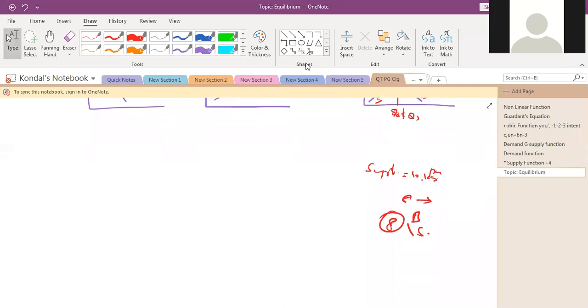Yes, sir. So that is called the equilibrium point. The equilibrium point is a particular point which can satisfy both buyers and sellers.